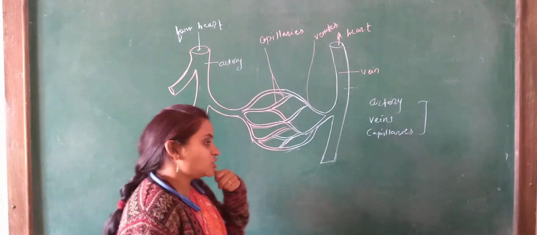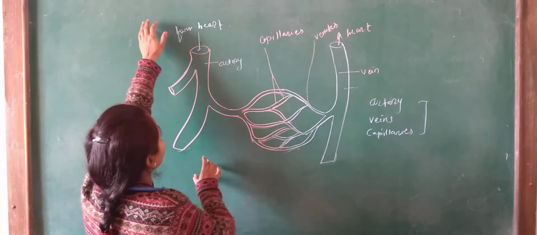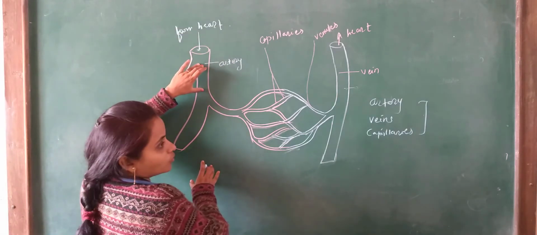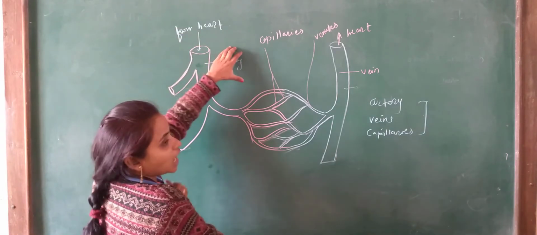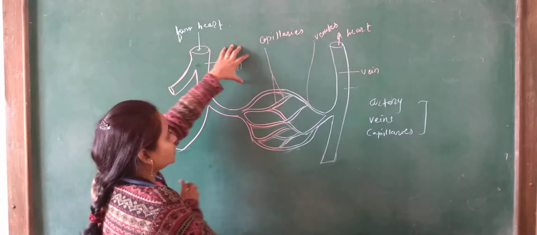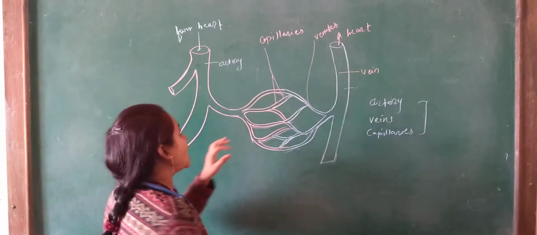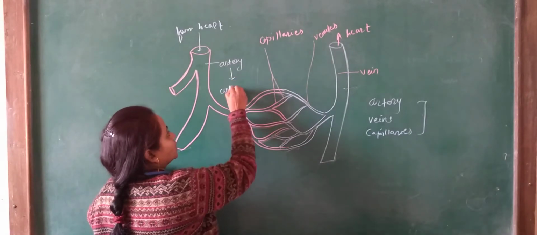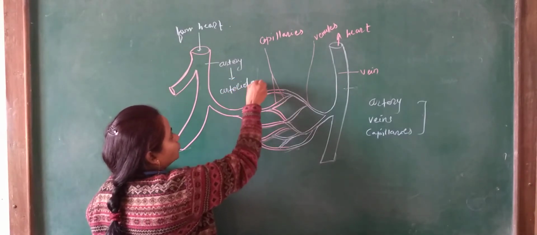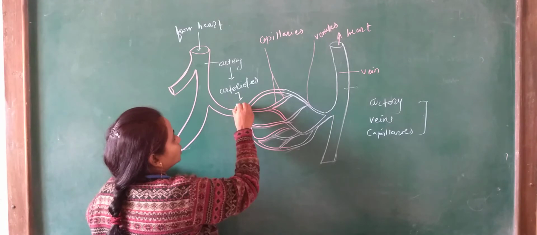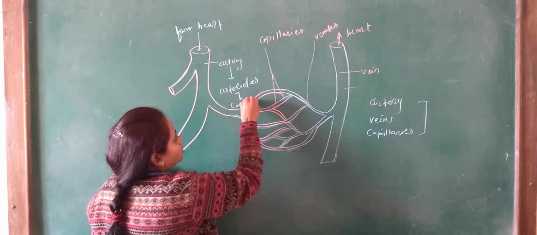When we see the structure of these three, first of all, it is part of the aorta. The aorta is divided into arteries, and the artery divides into arterioles, and the arterioles are divided into capillaries.